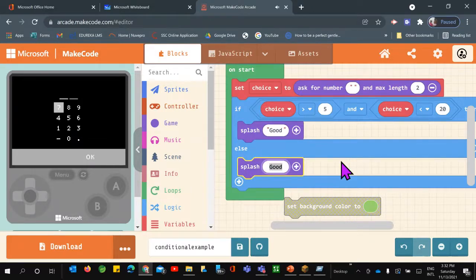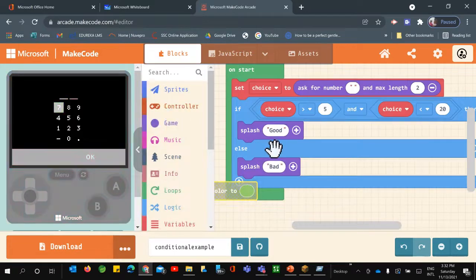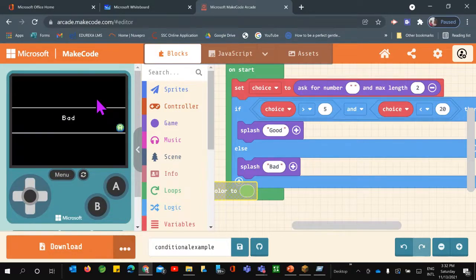This time I type bad. So if you enter, or if it lies between this, you can define this as well. So let's see the output. So it's 71, bad, right? This way, students will also come to know how to do that.